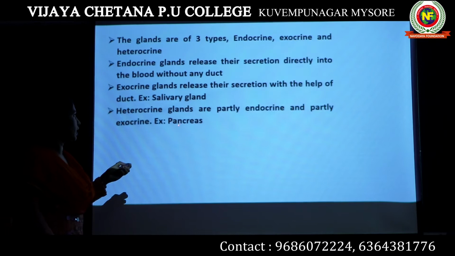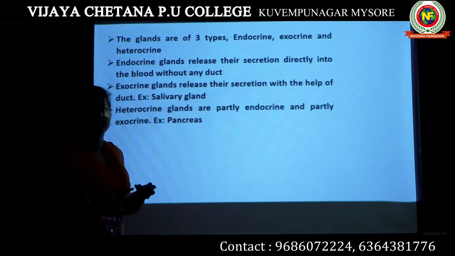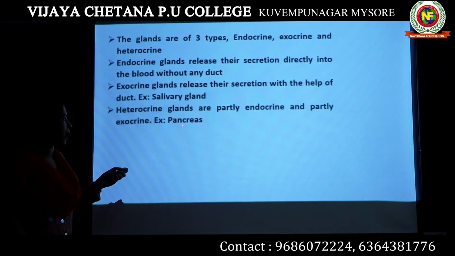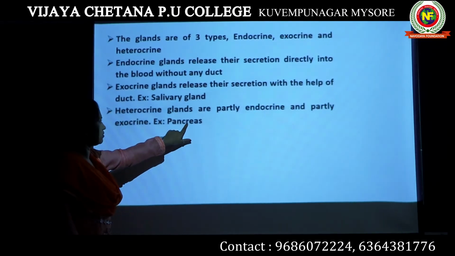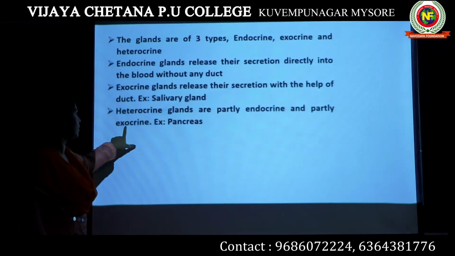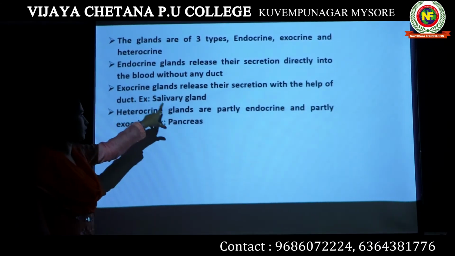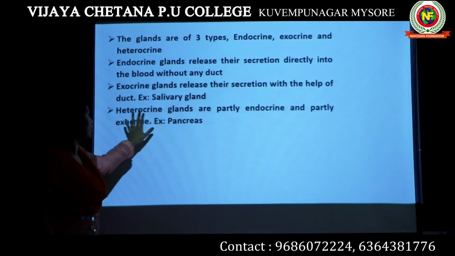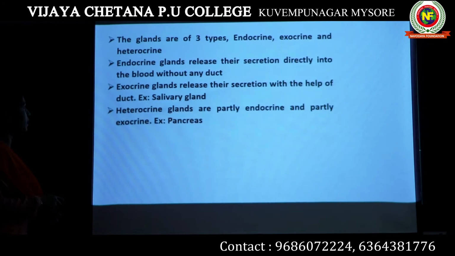How? Pancreas releases insulin, so it acts as an endocrine gland. It releases pancreatic juice, so it acts as an exocrine gland. So the pancreas has the capacity to behave both as an endocrine as well as an exocrine gland. It releases hormone as well as pancreatic juice, so it can act as a heterocrine gland.